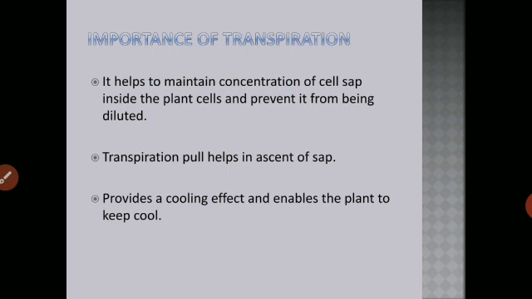Because while evaporation of water occurs, the plants produce heat inside, and to cool down, plants need to lose some water vapor. When water is lost by the process of transpiration, it provides a cooling effect to the plant, and this enables the plant to keep cool.